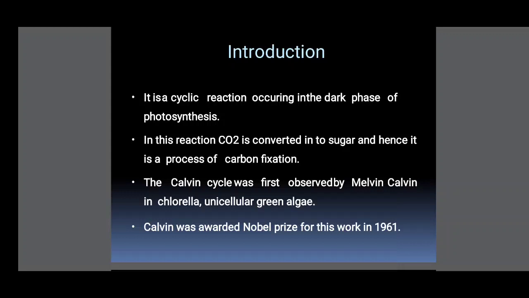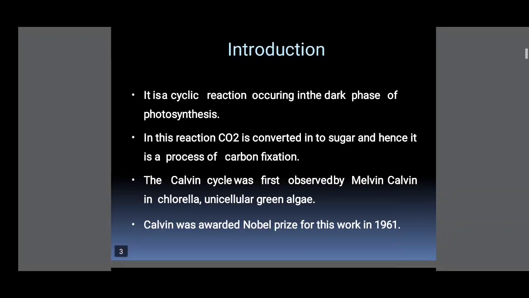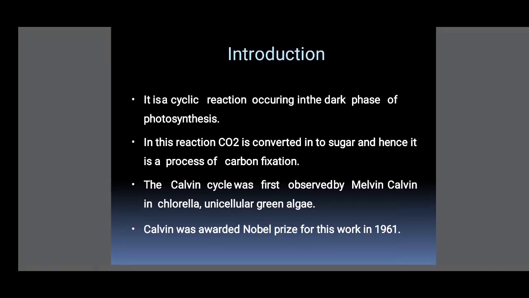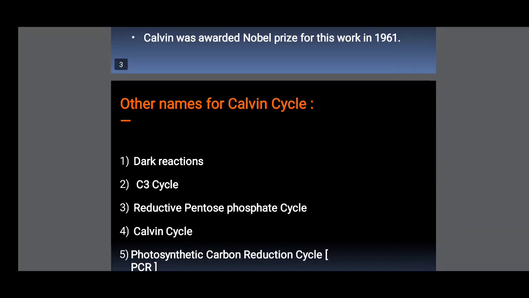The Calvin cycle was first observed by Melvin Calvin in Chlorella. Chlorella is a unicellular green alga. He used carbon-14 to observe the intermediate reactions in the Calvin cycle. Calvin was awarded the Nobel Prize for his work in 1961.